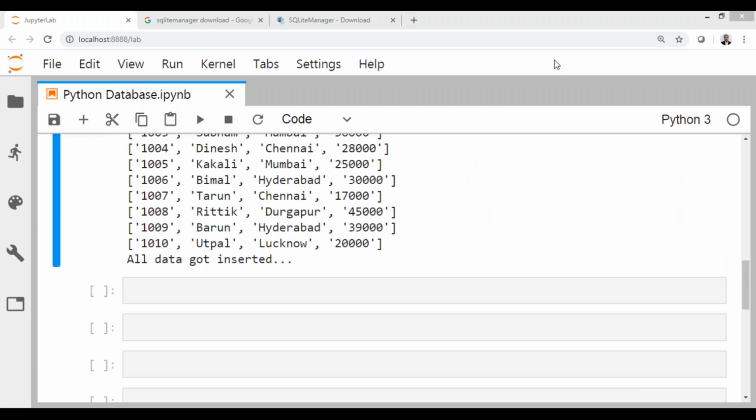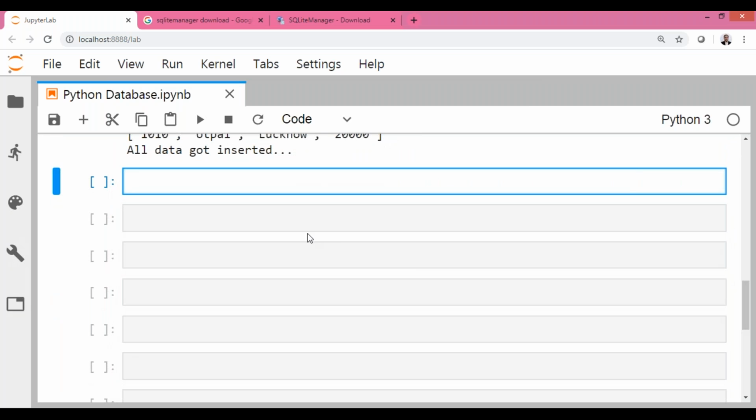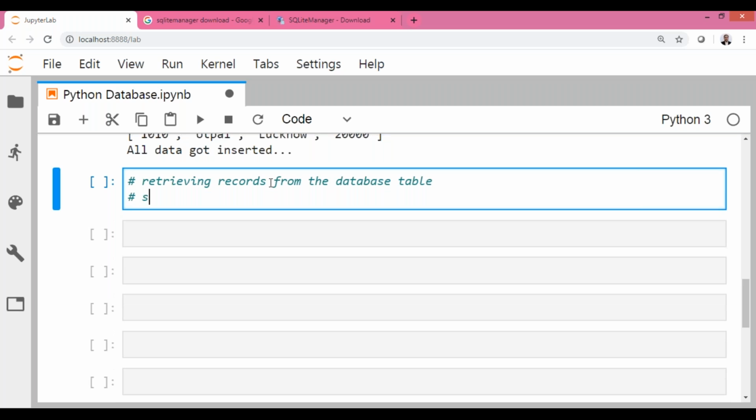Okay, done. So let me go for the next part. Now we shall go for retrieving the records from the database table. Retrieving records from the database table. So going for SQL for fetching records from the table.